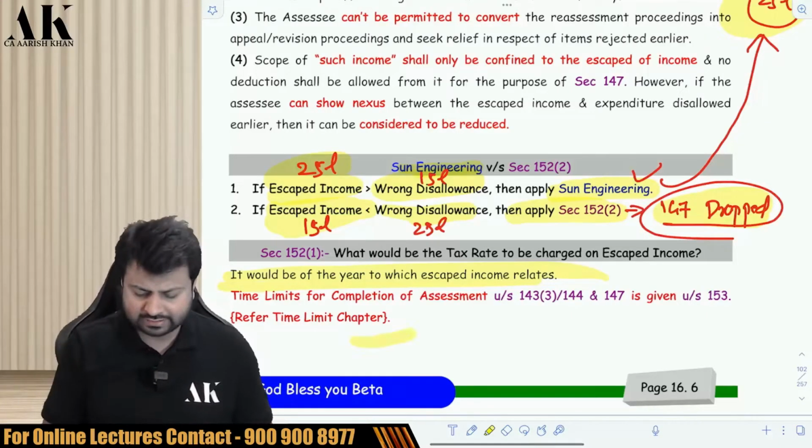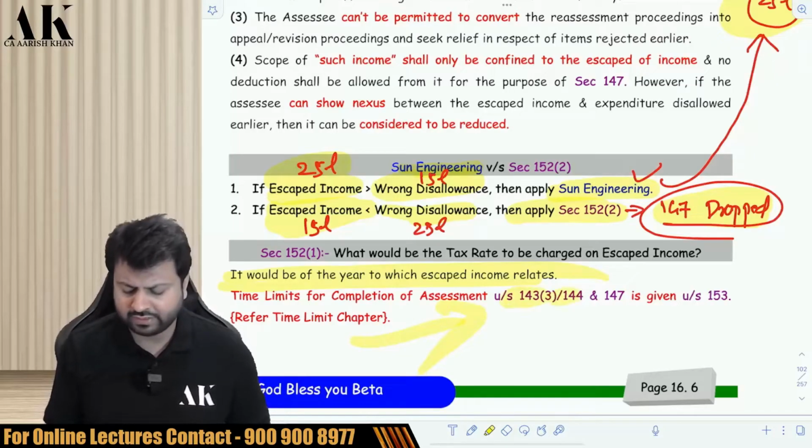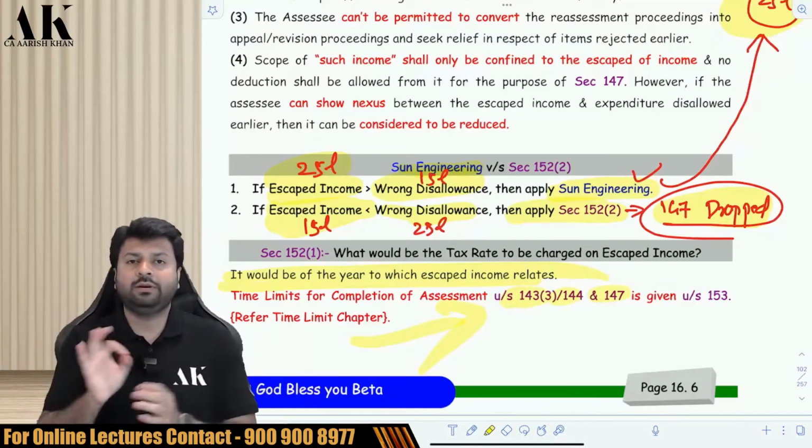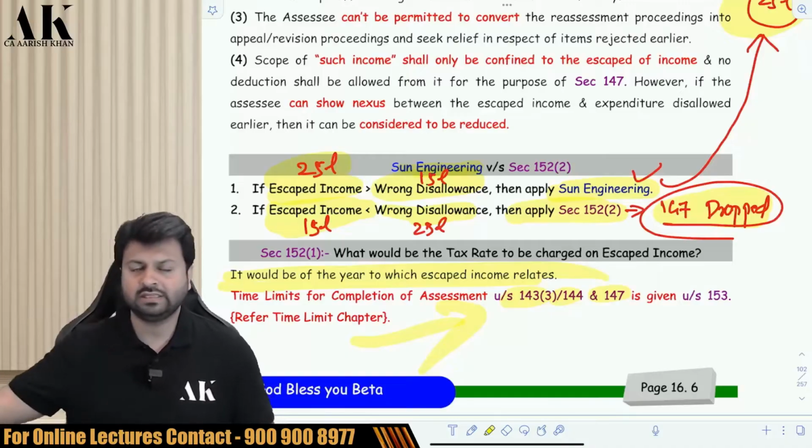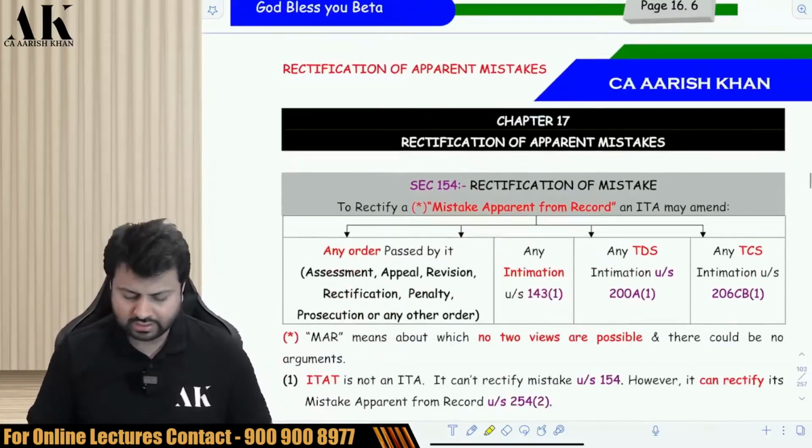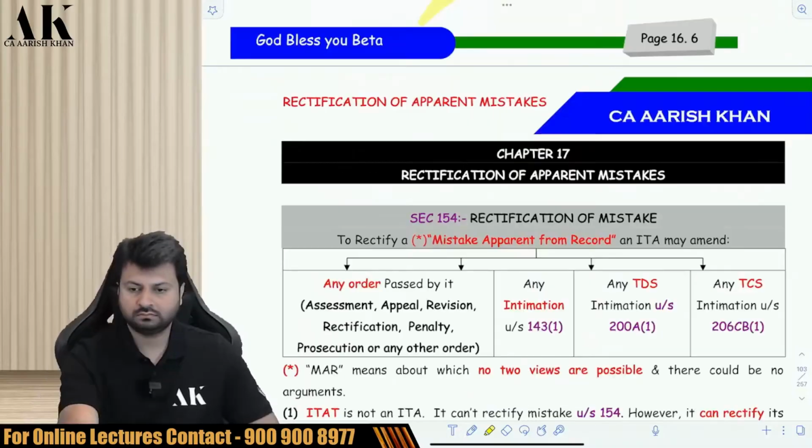Just check it. And the last thing is we have to do the time limits of 143, 144, 147. What is the time limit to complete assessment by the AO? That we will see in the chapter on time limits later on. Okay. Let's move on to the next chapter.